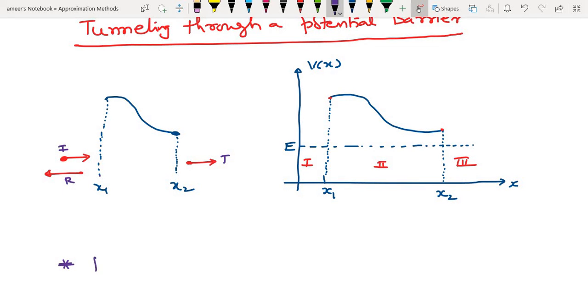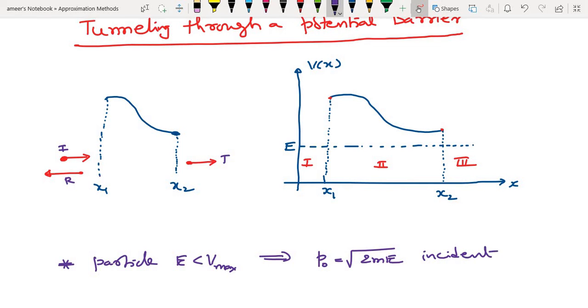So there is a particle whose energy is less than the maximum potential energy. It carries a momentum p0 equal to the square root of 2mE. This is the incident particle momentum.